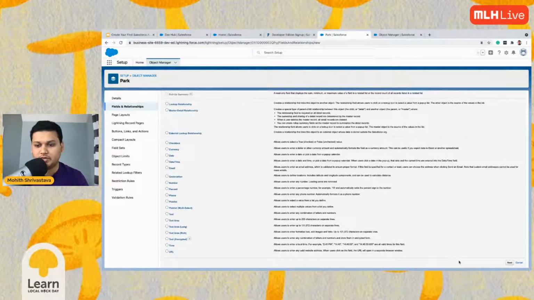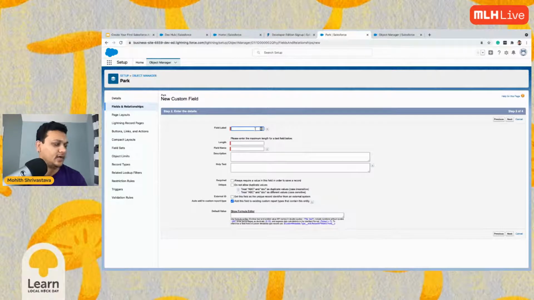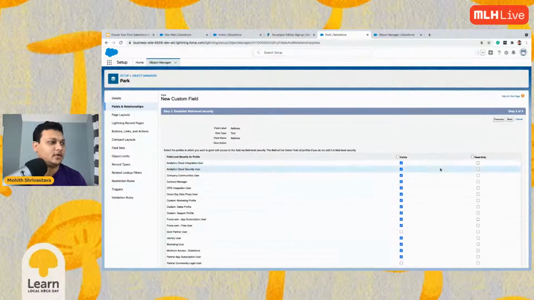Now here we go and select text, right? Next. And then we say, okay, for park, let's add an address field there. Let's add a 100 character address field.